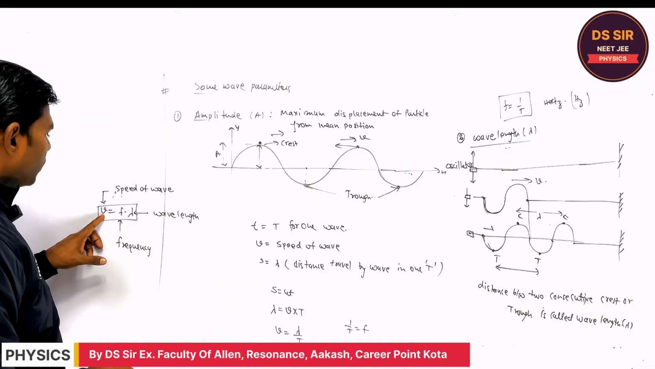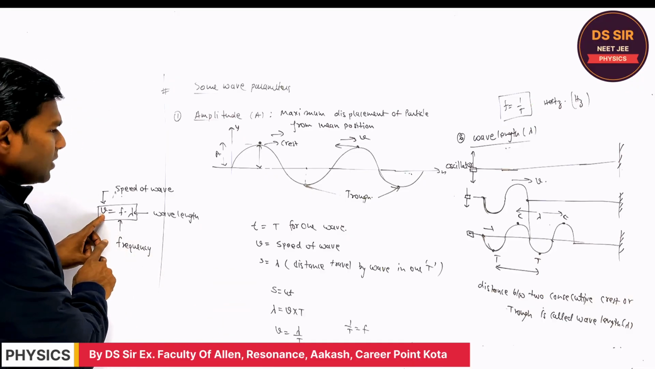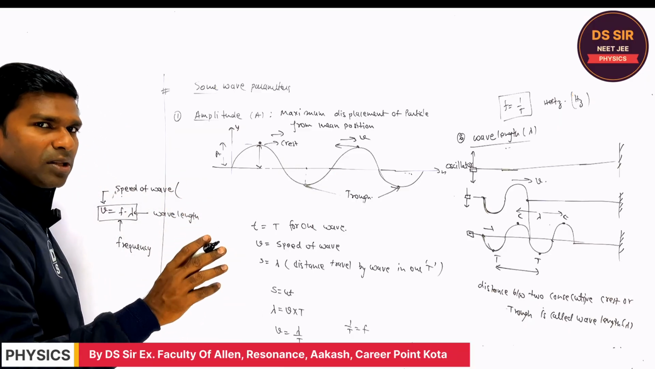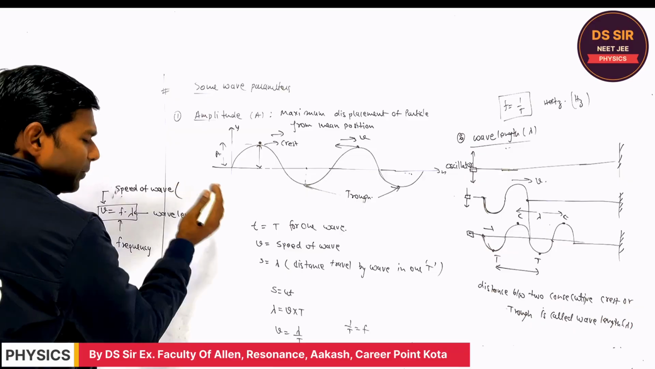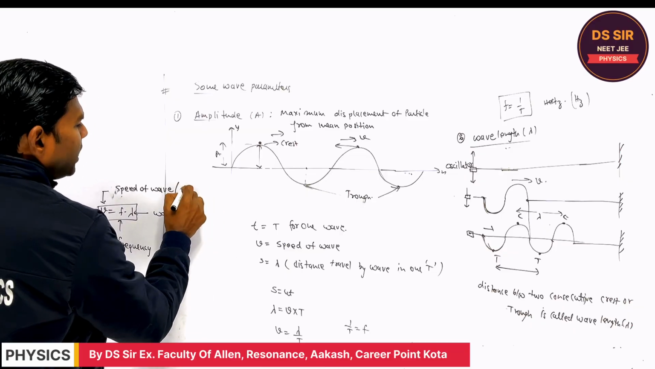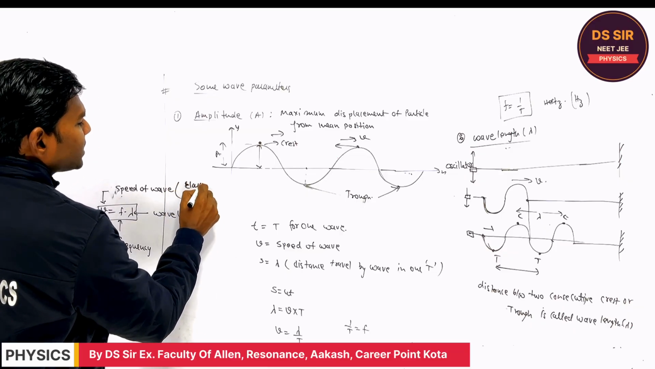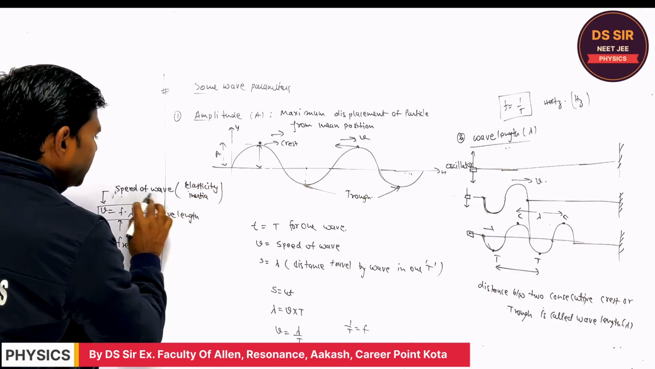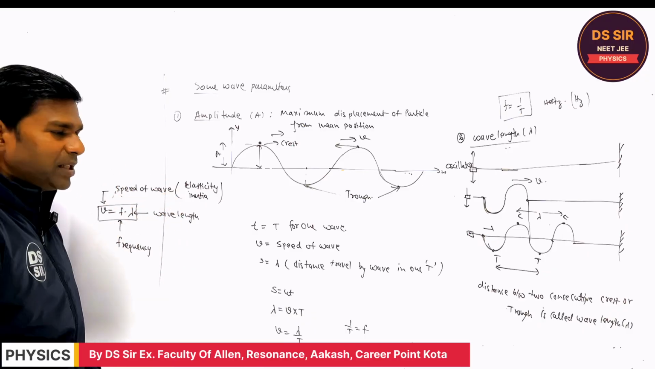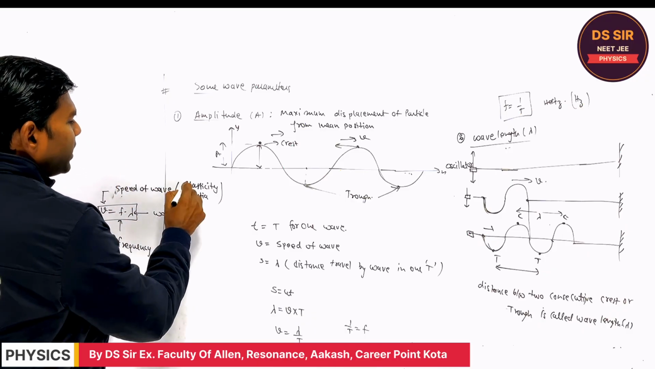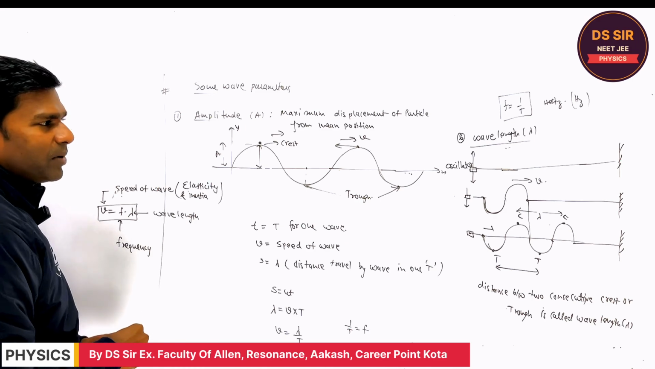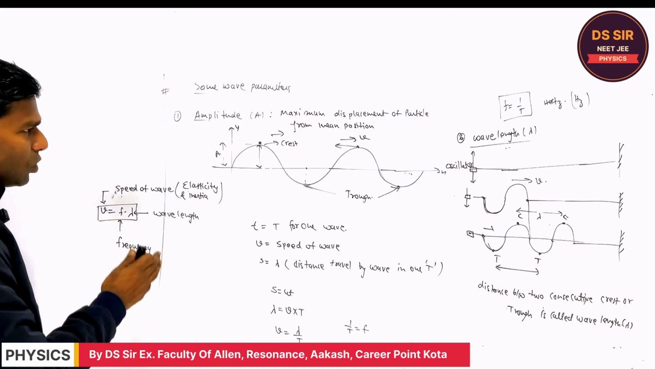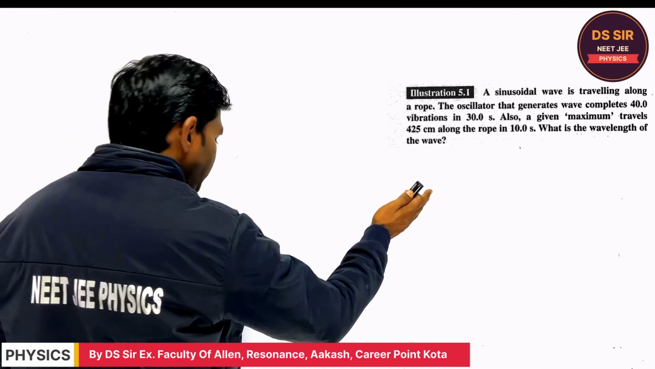But here you have to remember, this v is the speed of the wave, and the speed of the wave depends upon the property of the material or the medium. The properties are elasticity and inertia. The speed of the wave depends upon two medium properties, elasticity and inertia, you will remember. Also remember the formula v is equal to f lambda. Copy this.